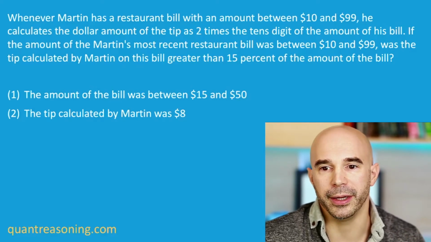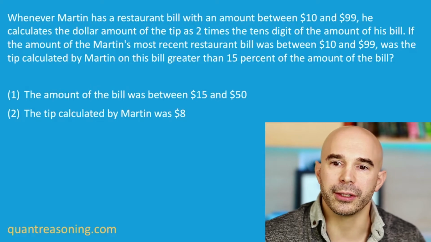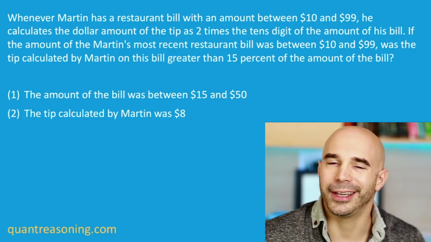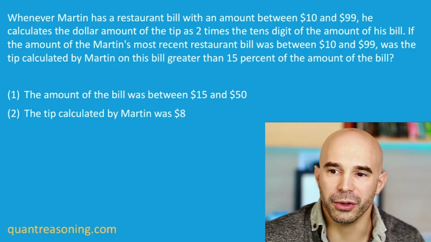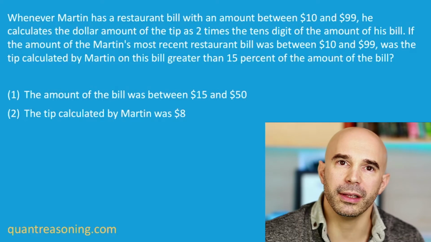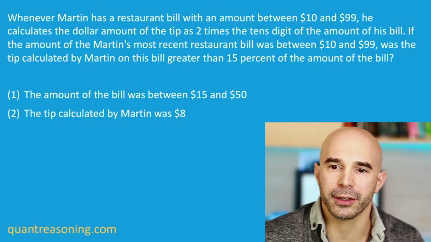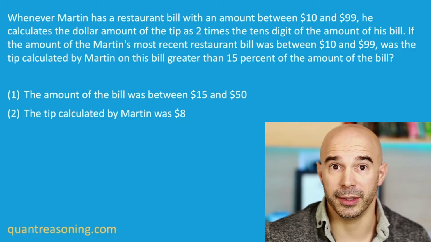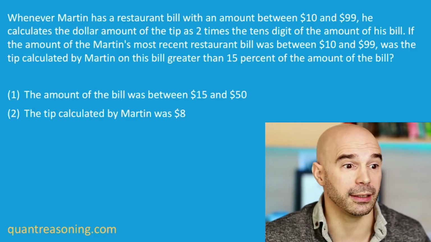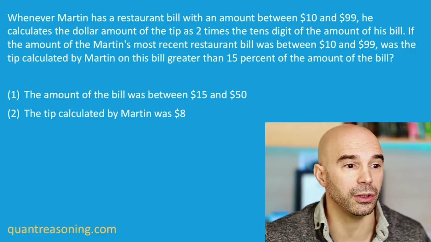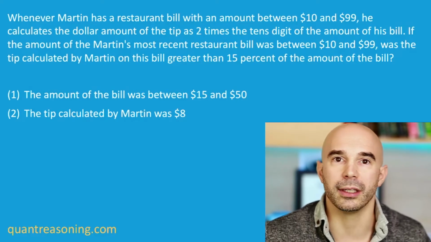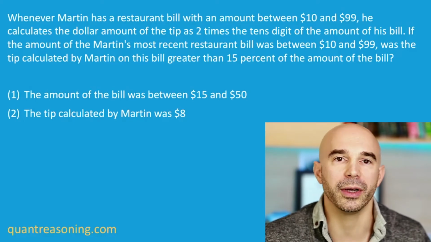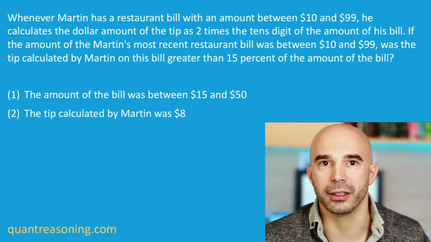Let me put that another way. If you already knew that the tip was 8, would reading statement 1 tell you anything new that you didn't already know? So what answer choices can we eliminate without doing any further work? We can't eliminate D, because I don't know what the question is asking. Maybe the question just wanted to know whether the amount was a positive amount, and then each statement would be sufficient on its own. Or maybe the question is, was the bill more than $10?